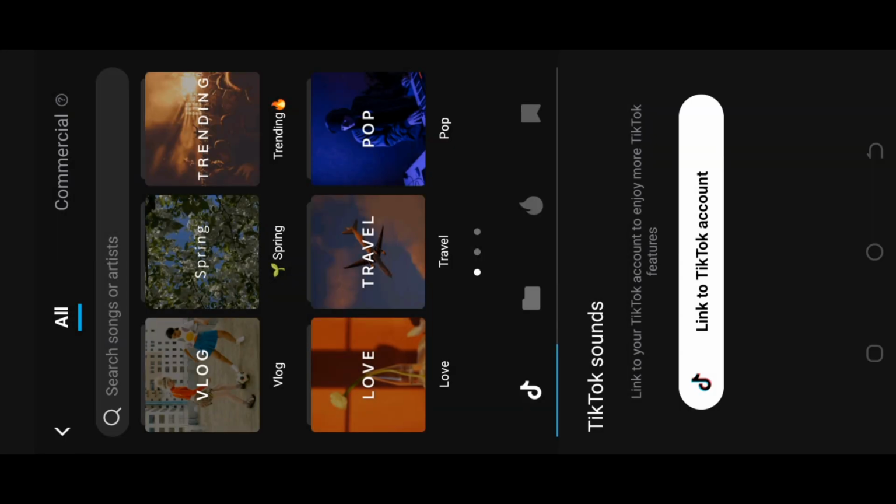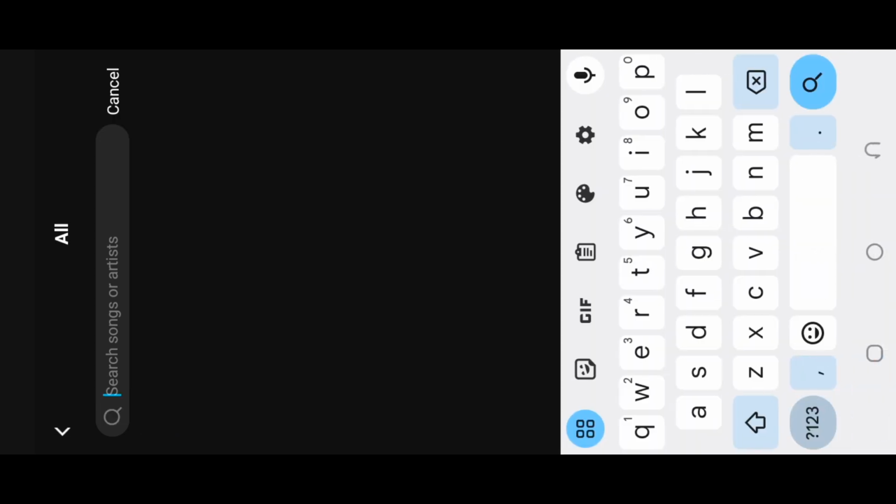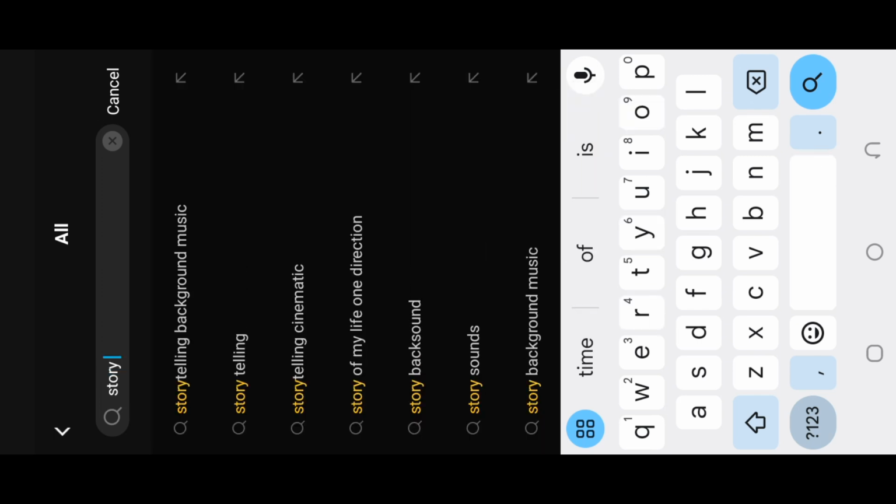Then the next step is the sound. You click on the extracted sound. You search for background storytelling music. Click on any of them and apply it to your video.